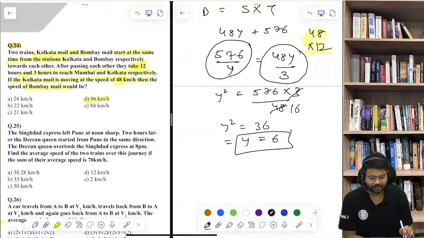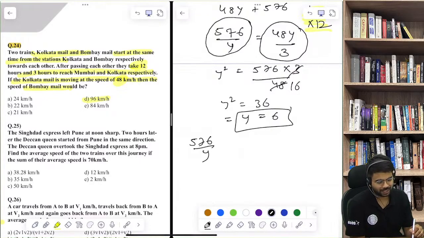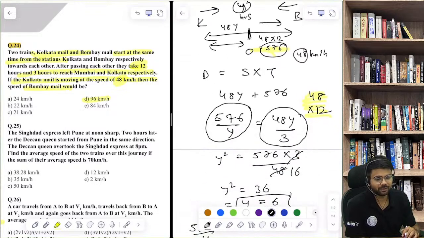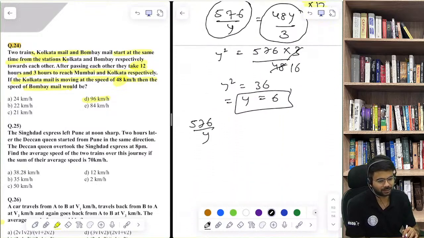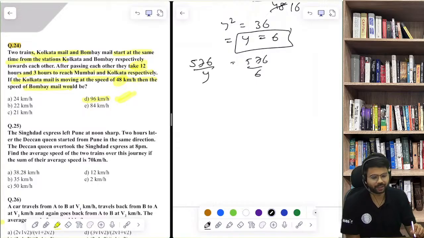But we don't need y. We need 576 upon y because that is actually the speed. Y is not the speed. Y is the time. 6 means that both trains met after 6 hours. Okay. So 576 upon 6 will give you the answer as 96 kilometers per hour.